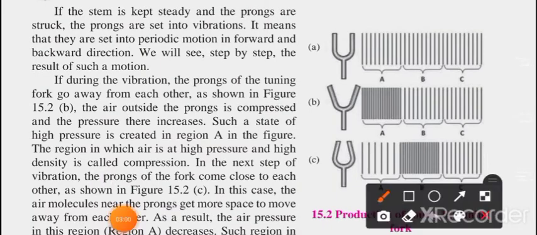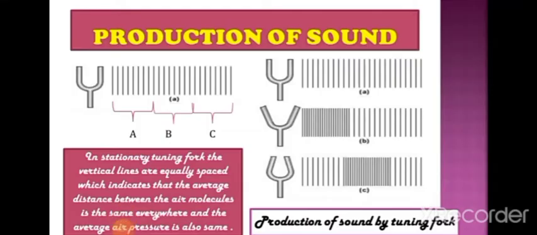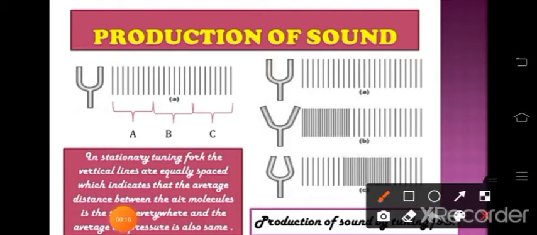You can observe this with figure A, figure B and figure C. In the stationary tuning fork, the vertical lines are equally spaced, which indicates that the average distance between the air molecules is the same everywhere, and the average air pressure is also the same. Likewise, if you observe over here, the air pressure between all these molecules is the same.